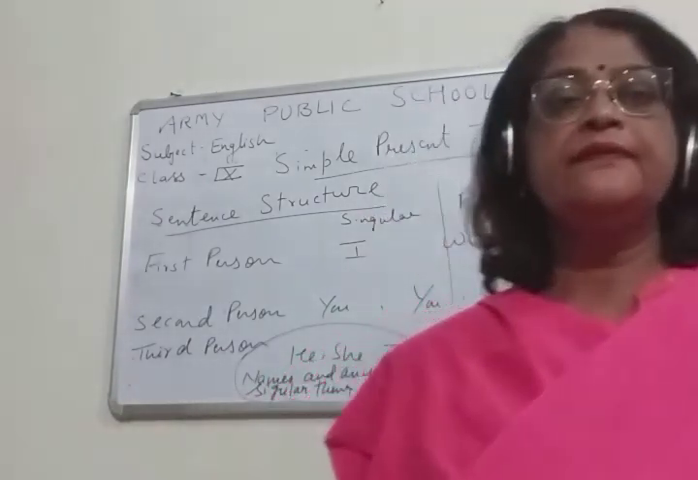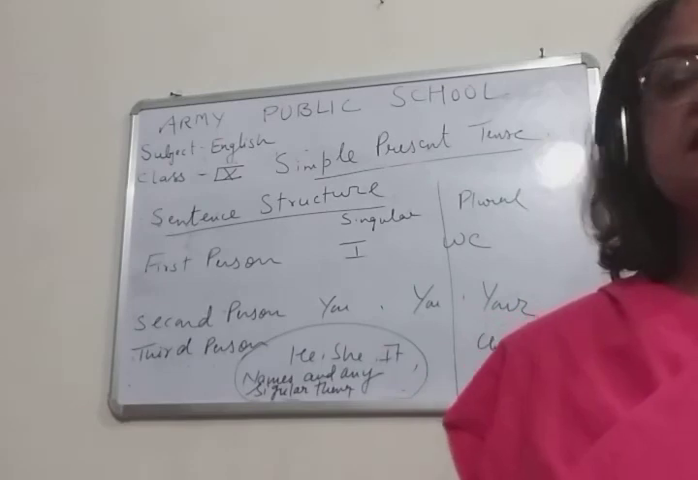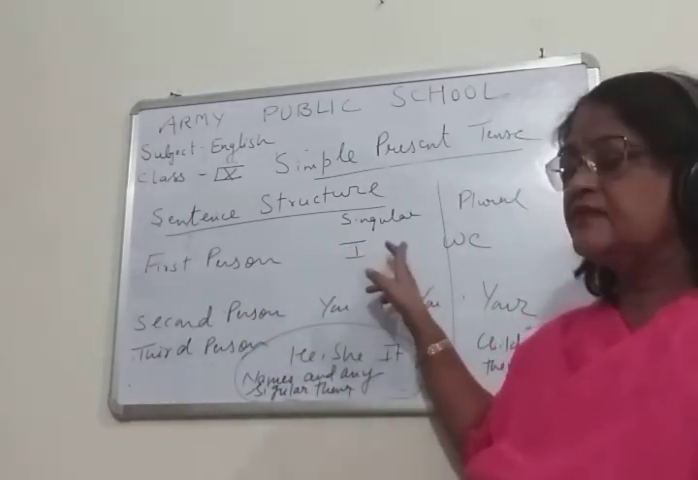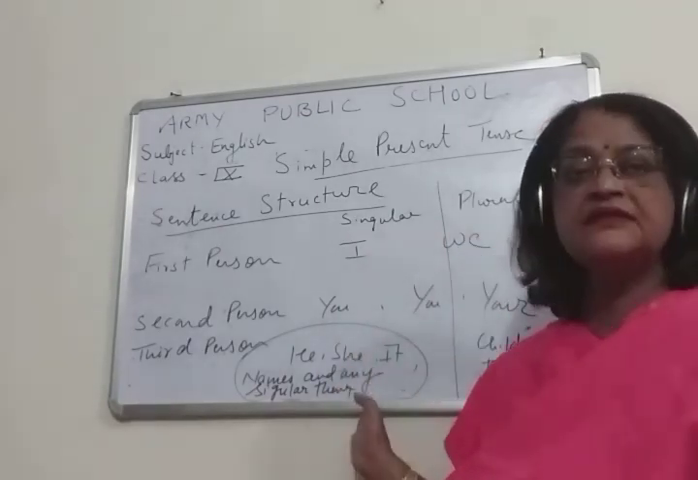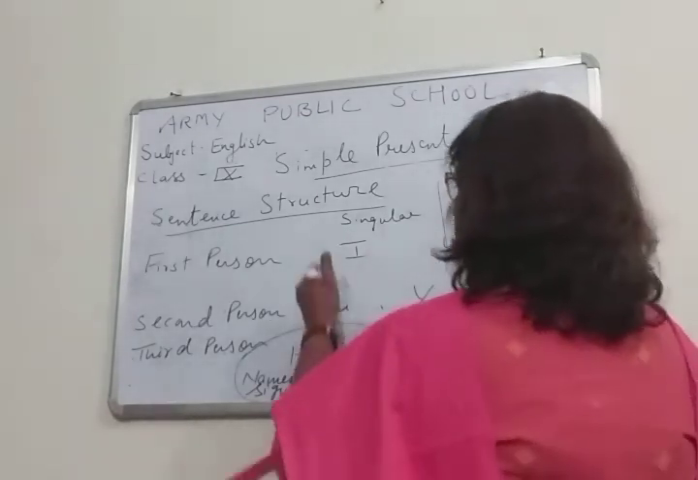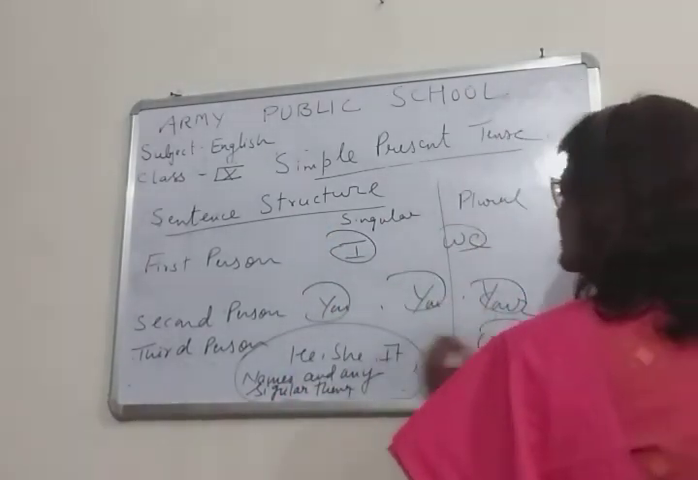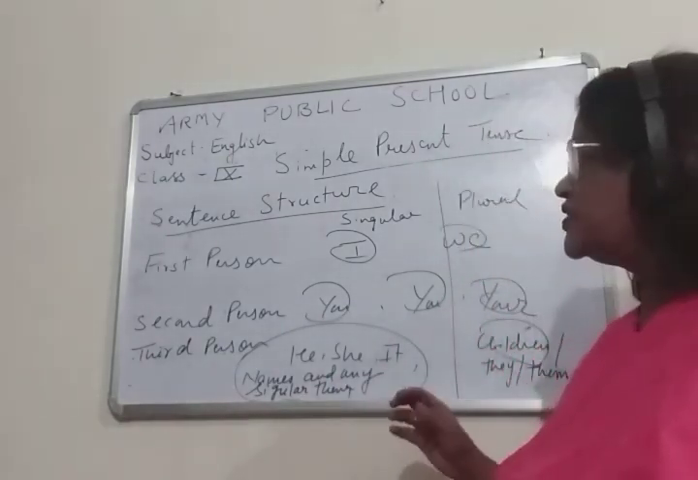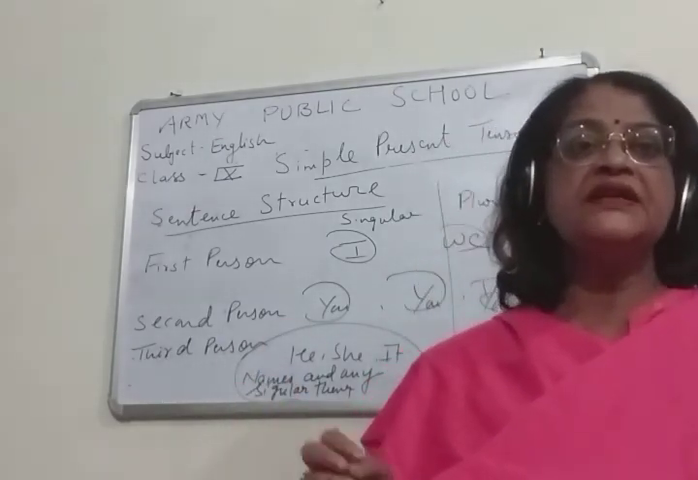So, children, you can see here I am talking about the third person singular. When the third person singular is there, this is singular. Please pay attention. This is plural. These are the things which act as a subject in the sentence. So if a subject is third person singular, then s or es will come with the verb.